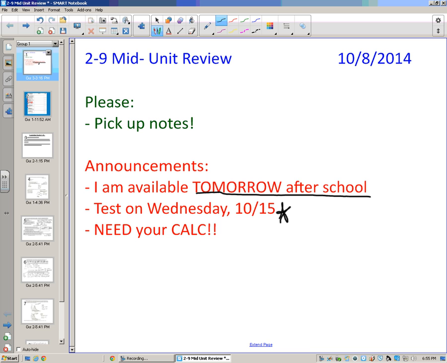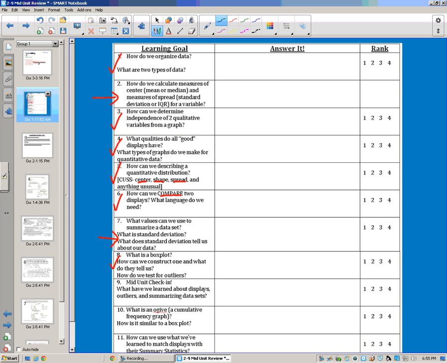Tomorrow we will have a check-in to help see where you're at before we review for our test. But remember, yesterday and today is review. It's not really mid-unit review. It's just sort of a review to summarize what we've done. So again, if you remember from yesterday, you should be able to answer all 8 learning goals, even though we did them out of order. So I really would like it if you could try to do that today, possibly look on with somebody else and try to see what you guys come up with, because it will help you as you go through today's review. Tomorrow when we get back, we'll have a check-in.